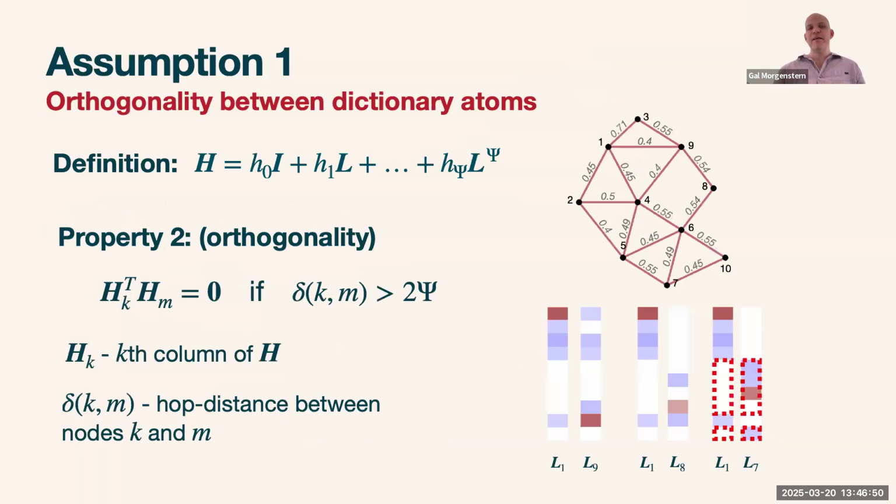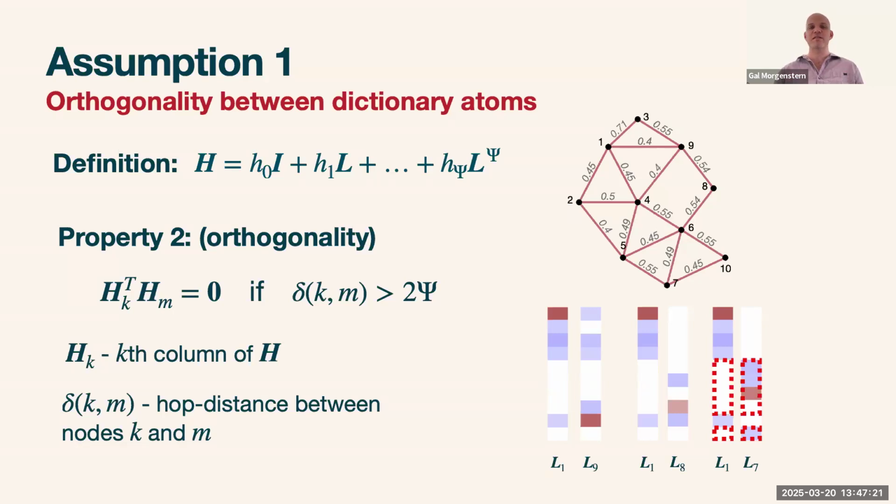Given that property, we can define an orthogonality property associating the dictionary atoms to their indexes, which are associated with nodes over the graph. If we consider nodes that are close to each other, 1 and 9, then the dictionary atoms H1 and H9 will have similar measurement spaces, so they won't be orthogonal.